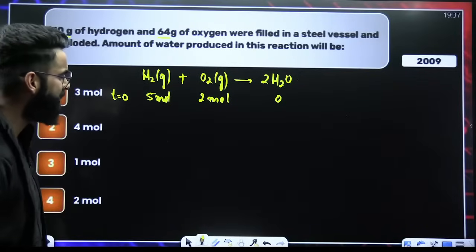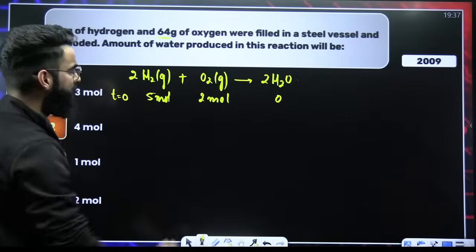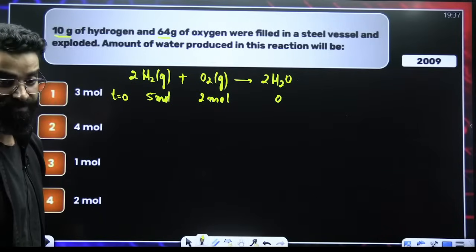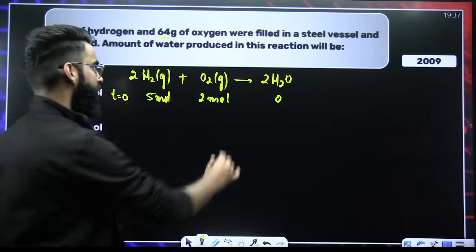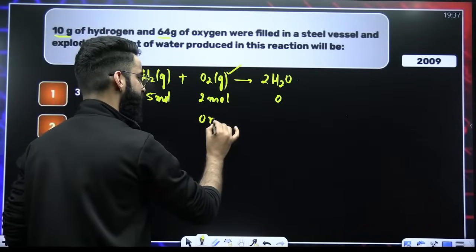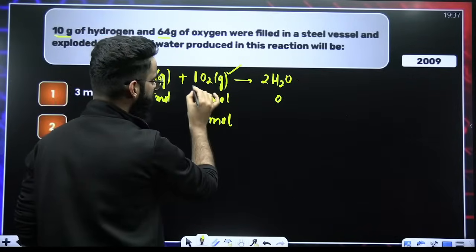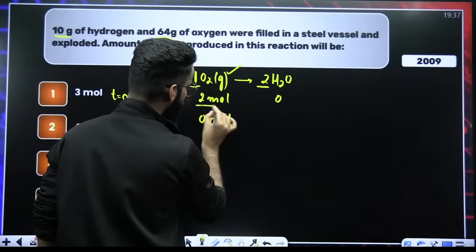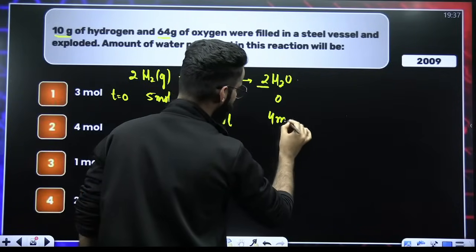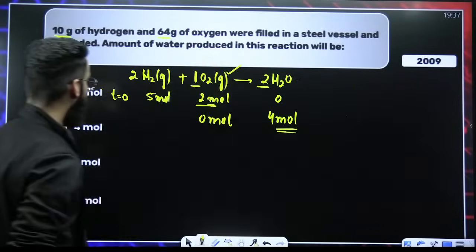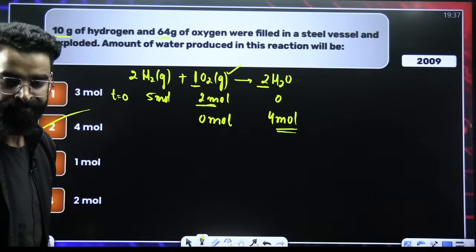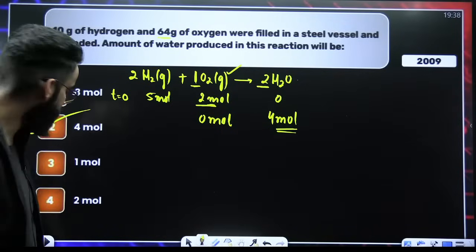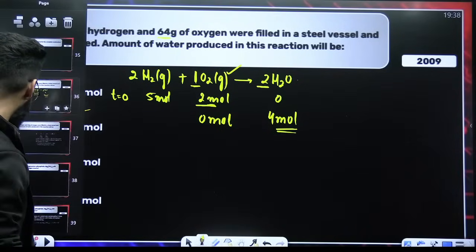Is the reaction balanced? The reaction is not balanced yet. First of all, the reaction has to be balanced. Now it's balanced. Right? Now, 5 by 2 is 2.5. 2 by 1 is 2. This value is coming out to be lesser, so this is the limiting reagent. 1 mole of O2 gives 2 moles of water. Therefore, 2 moles of O2 gives 4 moles of water. So I got to know that 4 moles of water have been formed. Done and dusted, right? Solved completely.